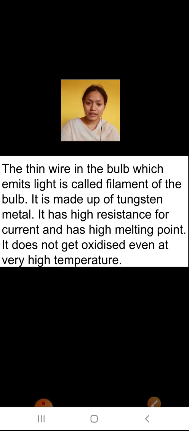It has a high melting point. High melting point means if a large amount of electricity passes through it, it will heat up and break down. It does not get oxidized even at high temperature. So this is all about the electric bulb.